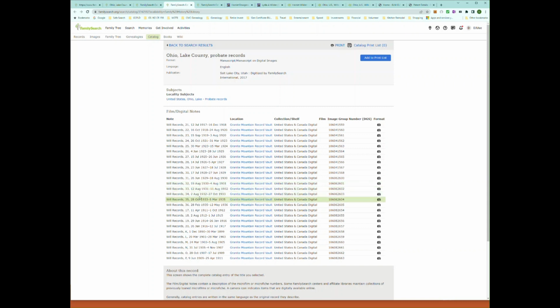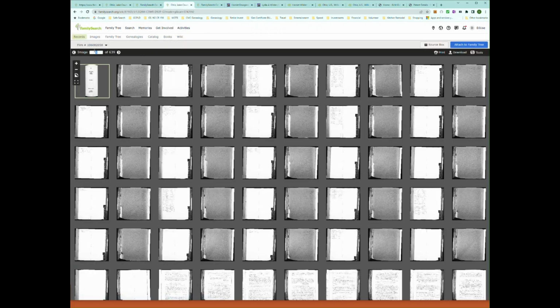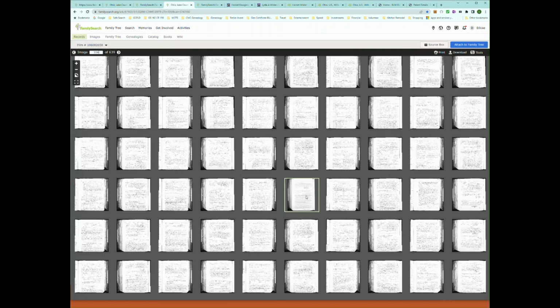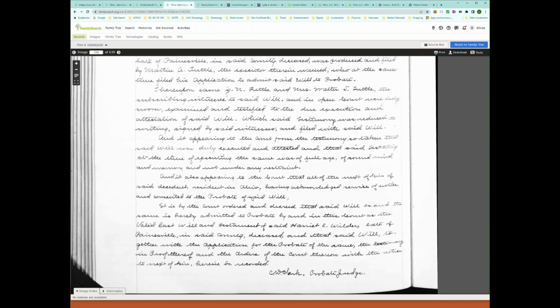What we're looking for, the will is in wills book K, and we're going to look in image 336. So we'll be opening up the same will that you saw in Ancestry. And here is the will.